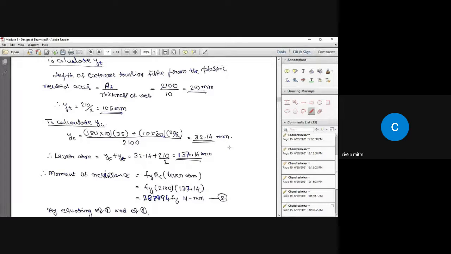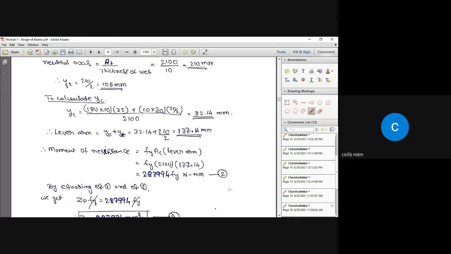So once we have YC and once we have YT, add those two values to get the lever arm. So lever arm is 137.14 millimeter. Then what is the moment of resistance of the section? Moment of resistance of the section is given by Fy multiplied by area of compression or area of tension. It is the same area multiplied by the lever arm.